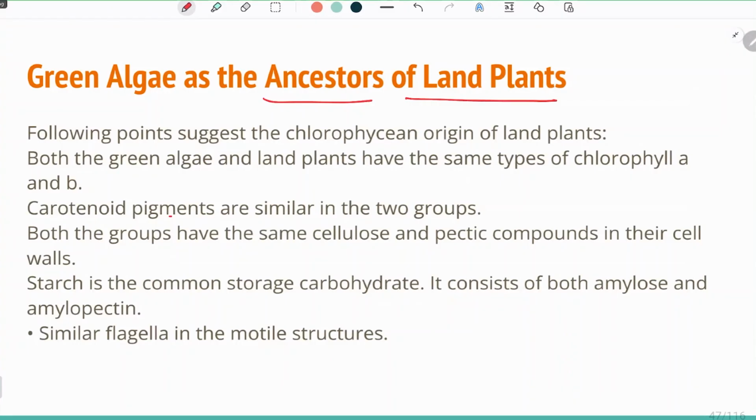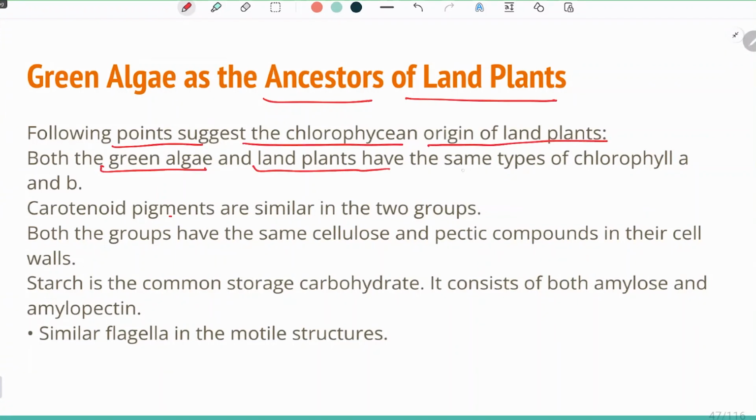Because of the presence of the same pigments, chlorophyll A and B, carotenoids, and other components like chloroplasts, which are present in the algae and are similar to those in land plants. So it is believed that these green algae have actually evolved into land plants. They are the ancestors.